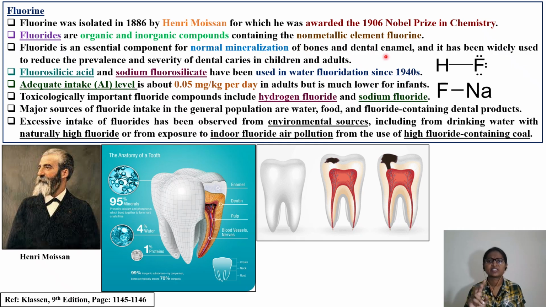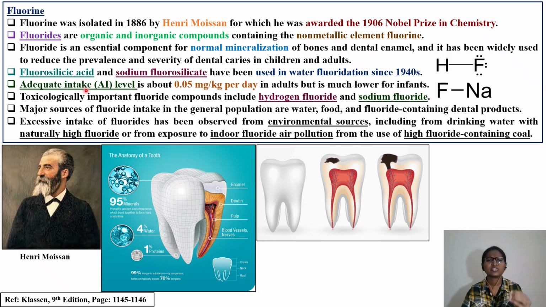So in two things, one you can see in the case of bones and another you can see in the case of enamel. It has been widely used to reduce the prevalence and severity of dental caries in the case of children. So this is very important. In the next two slides we are going to read in detail about dental caries also.